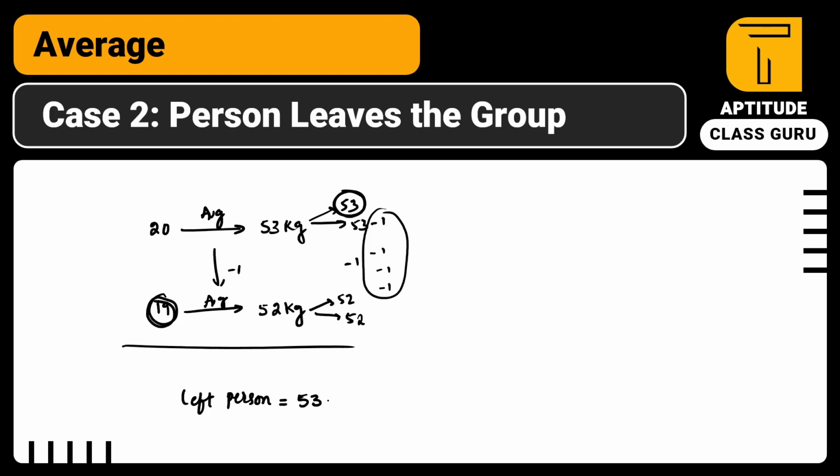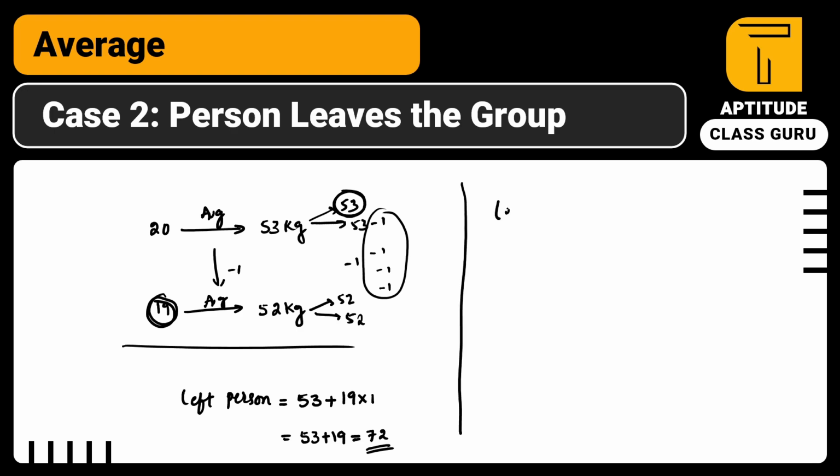Left person is equal to 53 plus 19 people into 1 is our answer. So 53 plus 19, which is equal to 72. So the age of the left person is 72 simply. Here I am deriving the formula.